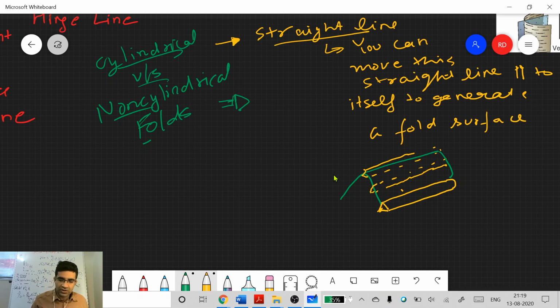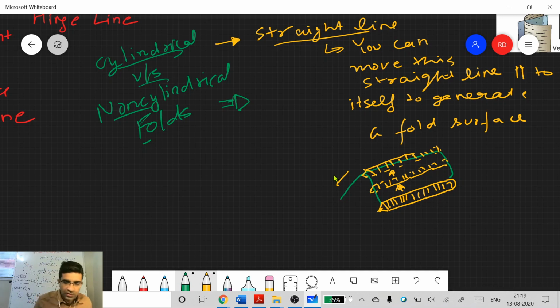You can move it in this direction and then move it down, so you will generate the fold surface like this. This is a very basic definition, and this line is parallel to the, or sometimes this is itself called, the fold axis.